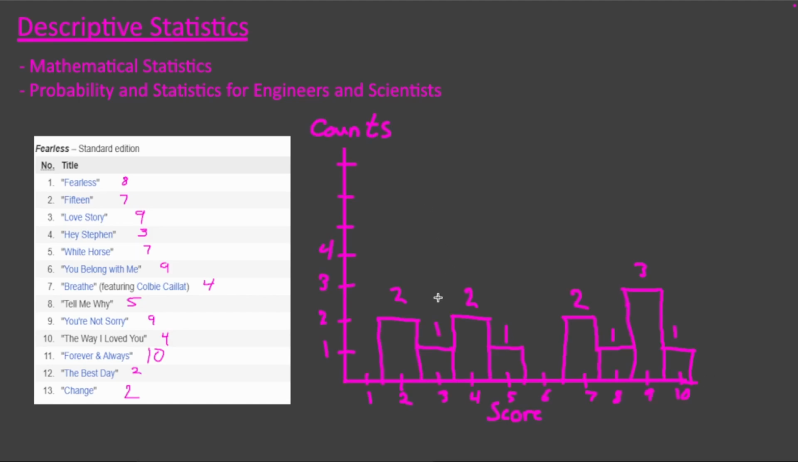Well, I could make a graph that looks something like this, in which I count how often each song gets each score. So I have 2 songs listed as a 2, 1 for a 3, 2 for a 4, 1 for a 5, 2 for a 7, 1 for an 8, 3 9s, and 1 10. And while this is also a lot of information, it's way easier to digest because you can see how frequently I am giving each song each score. And this type of graph is called a histogram.